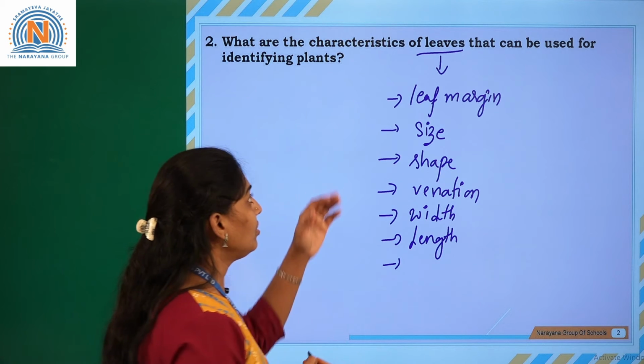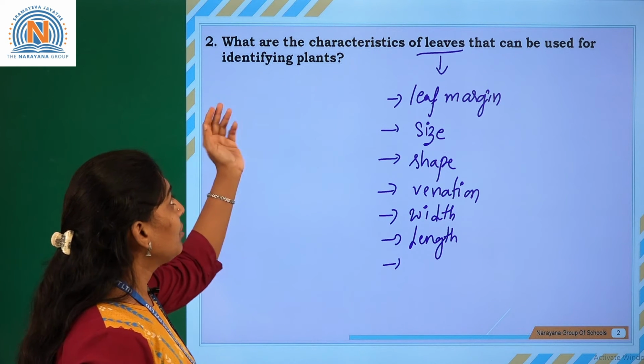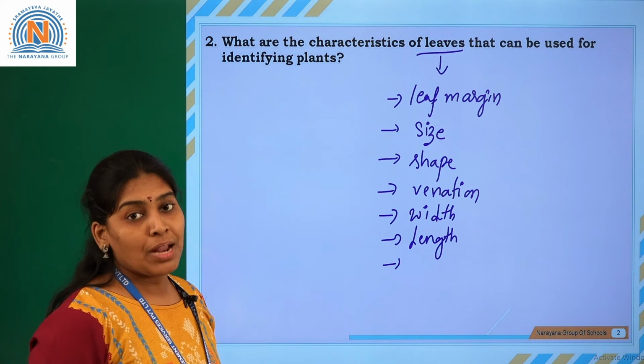All these characteristic features can be used for identifying different plants.